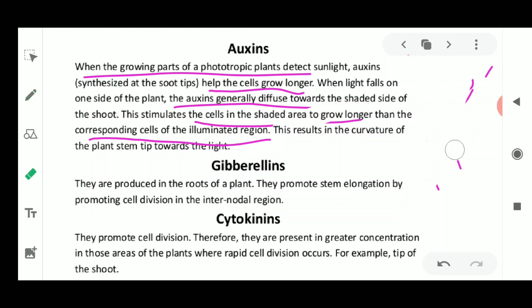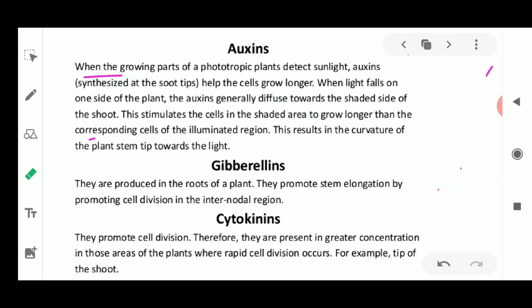Now this auxin is mainly responsible for the shoot and root growth. It also helps in the promotion of cell enlargement, and it also helps to promote fruit growth.